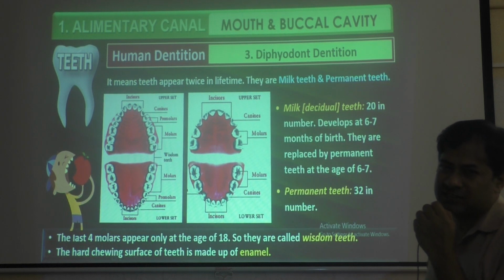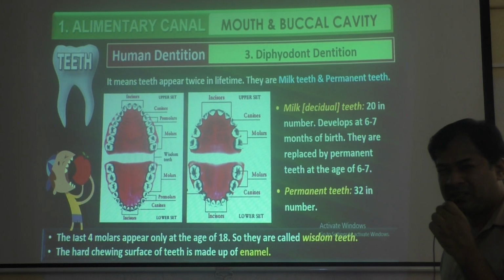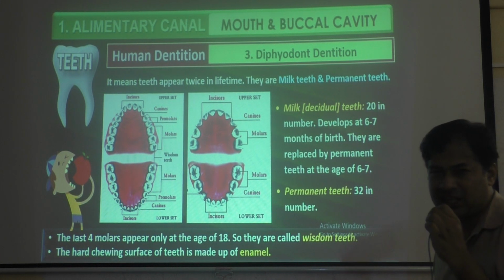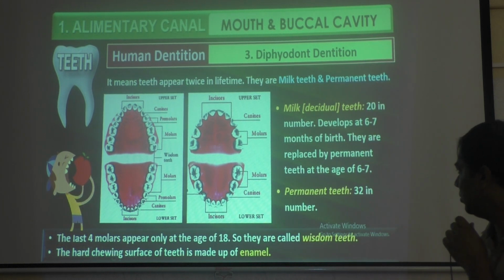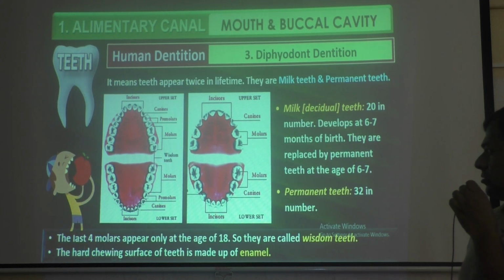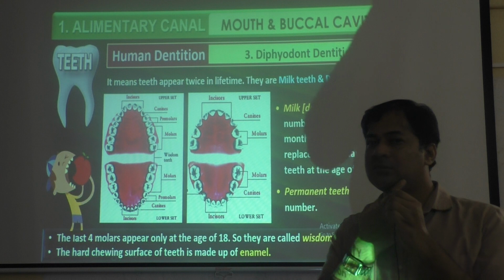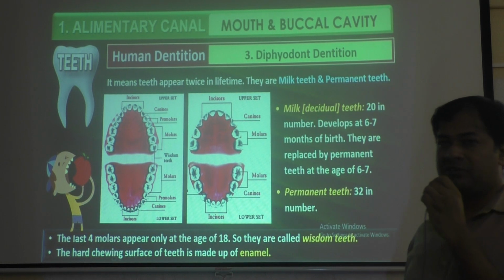But root canal is costly, you know. For one tooth they'll take 5,000, 6,000, going up to 8 to 10,000. But removal nowadays costs 400 rupees. They just remove that tooth, so the problem is solved. Okay, so what I was saying, the 4 molars which come at last will appear only after age 18. So they are called wisdom teeth.